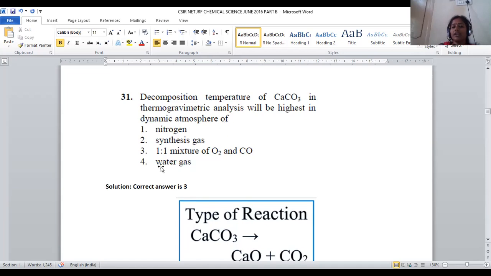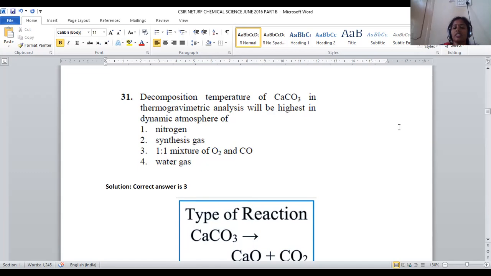But what is the condition we require? We require a 1:1 mixture of oxygen and carbon monoxide. The mixture of oxygen and carbon monoxide should be maintained. If we maintain oxygen and carbon monoxide, the decomposition temperature will become highest.